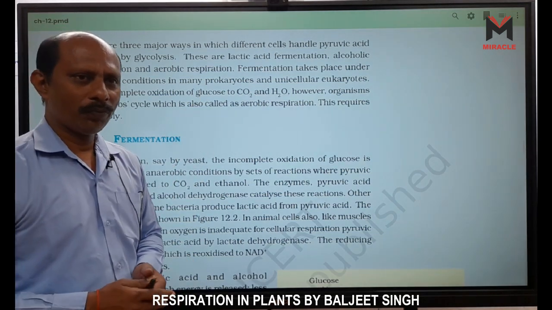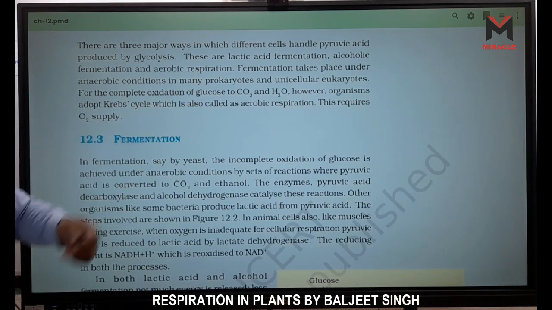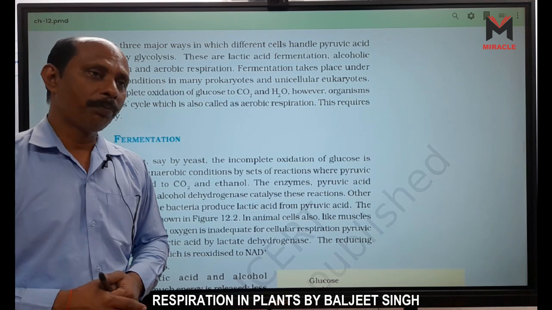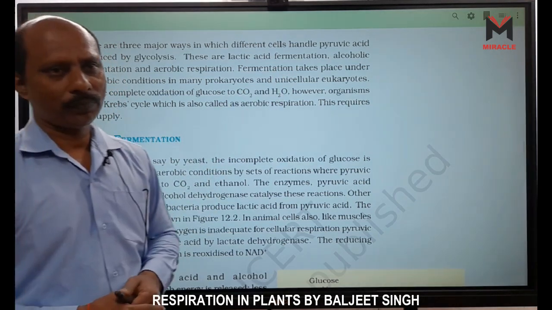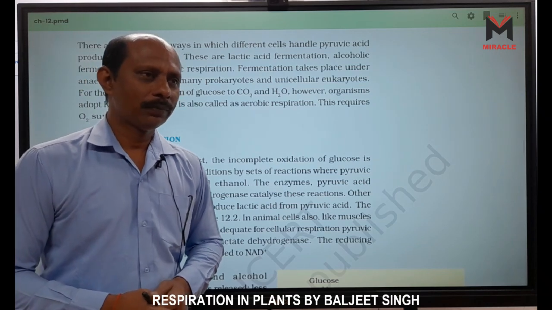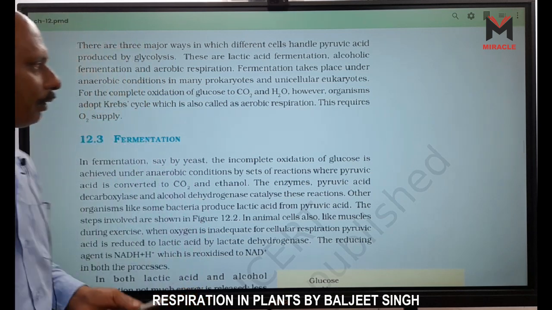Among unicellular eukaryotes, an example is yeast, a unicellular organism, Saccharomyces cerevisiae.